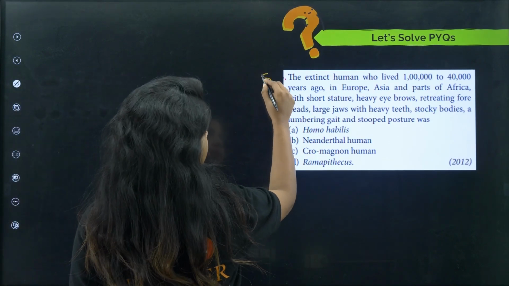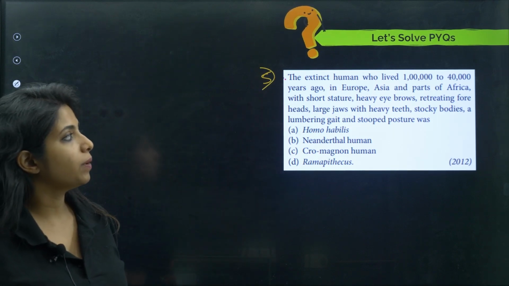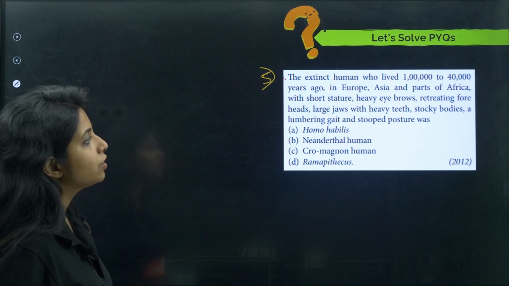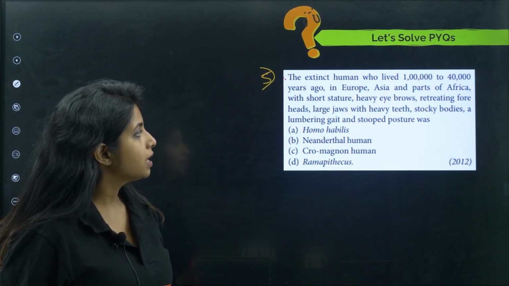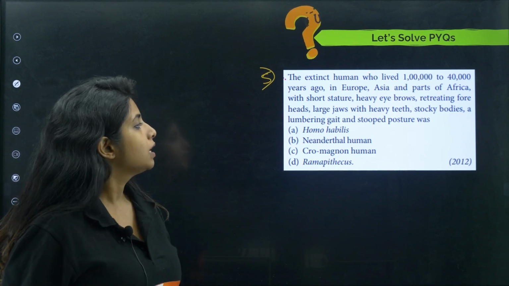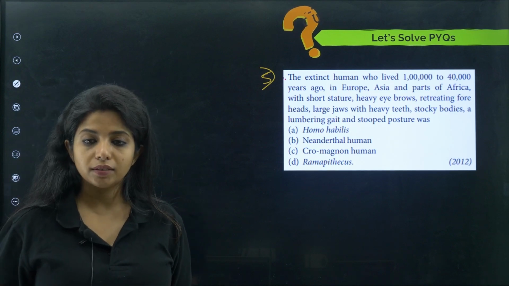Now, fifth question. The extinct human who lived 1 lakh to 40,000 years ago in Europe, Asia and parts of Africa with short stature, heavy eyebrows, retreating foreheads, large jaw with heavy teeth, stocky bodies, lumbering gait and stooped posture was what? Homo habilis, Neanderthal human, Cro-Magnon human, Ramapithecus.